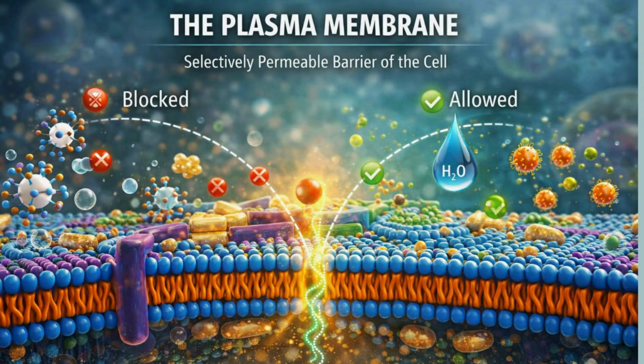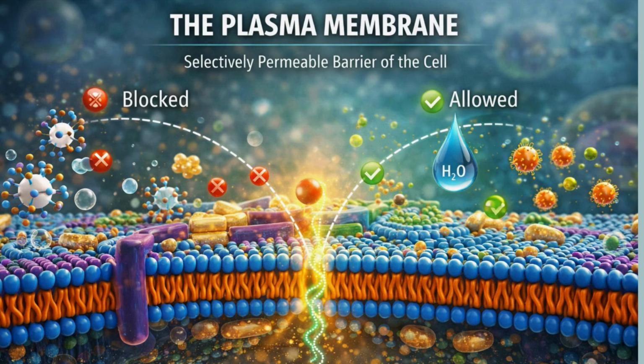The plasma membrane. Let's take a closer look at the plasma membrane, also known as the cell membrane. As we discussed, this is the outermost covering that holds the cell together and separates its contents from the outside world. The most important thing to know about this membrane is that it is selectively permeable.